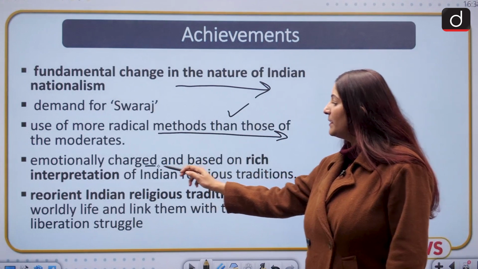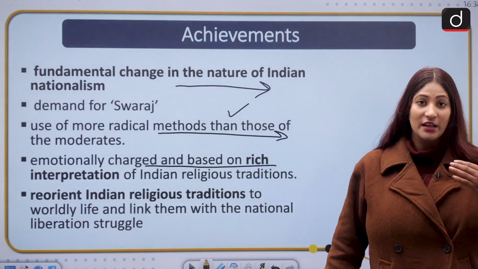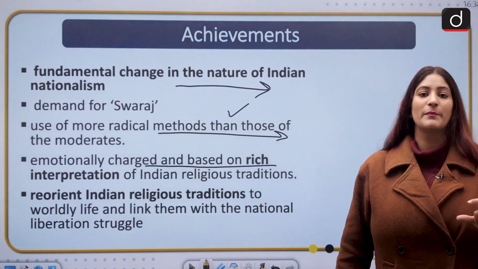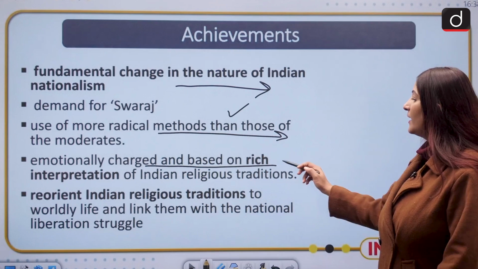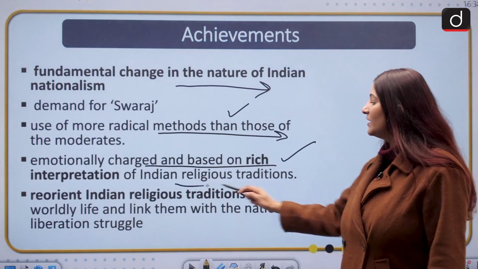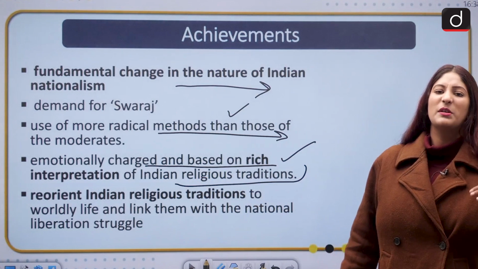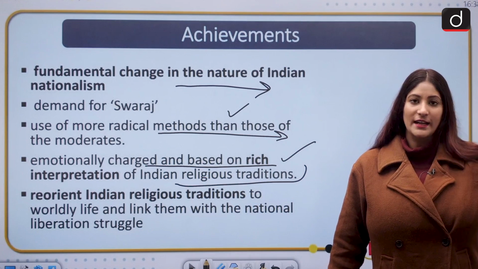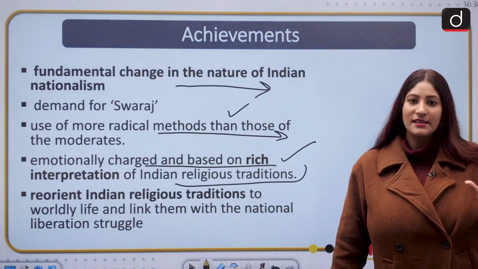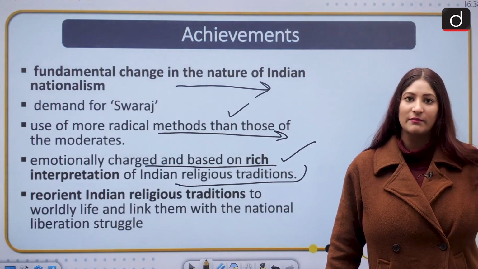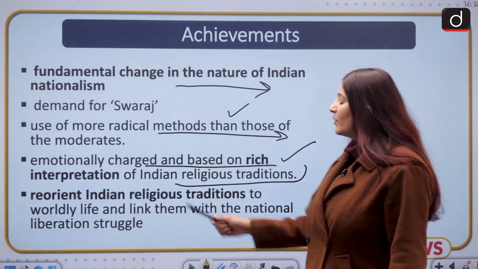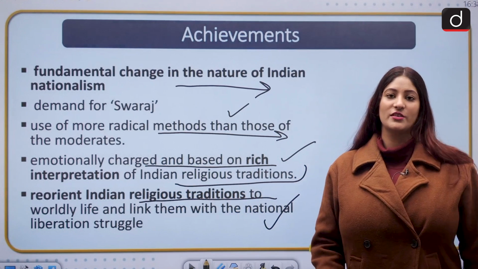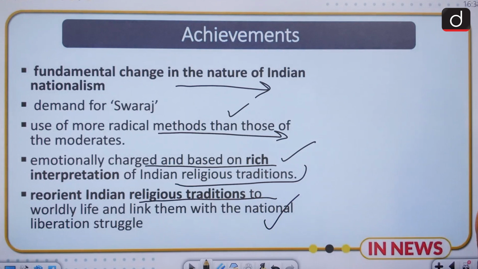They ensured that people were emotionally charged. They knew people should understand that nationalism is not just a political concept, but a feeling, based on a rich interpretation of the Indian religious tradition, because time and again it was fed into the minds of Indians that Indians are uncivilized, and it is the burden of the white man to civilize them. But it was not so, and they wanted to reorient the Indian religious tradition to worldly life and link it with the national liberation struggle, which was done by Aurobindo Ghosh.